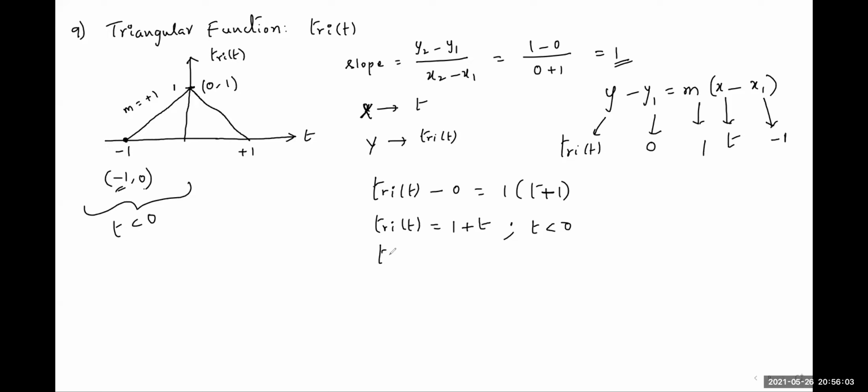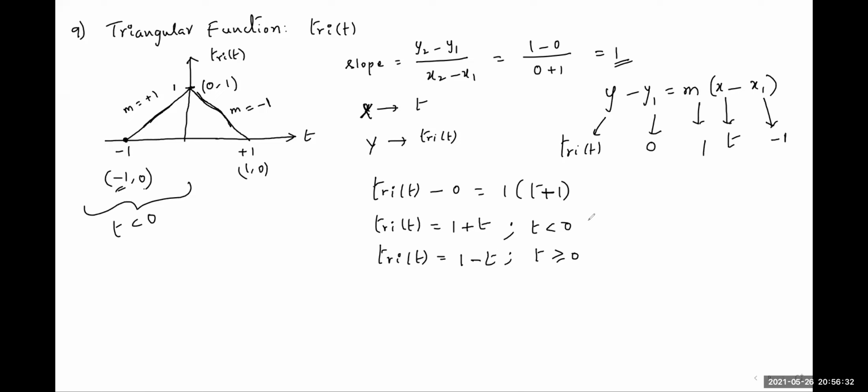Similarly, on the right hand side, if you derive the equation, observe here it is a falling slope, and the coordinates will be similar: here (1, 0) and (0, 1). So obviously, for a falling slope, we should get the m value of -1. Of course, we'll get the expression 1 minus t here for t greater than or equal to 0.